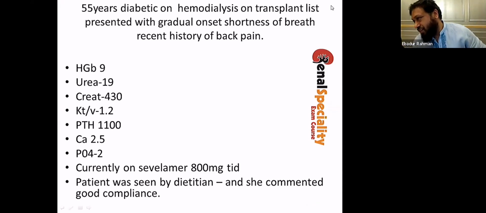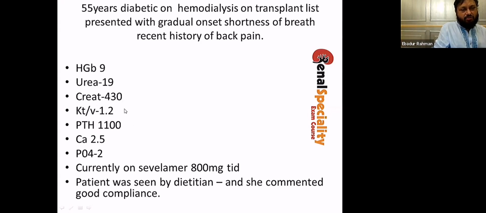So we have a 55-year-old diabetic on hemodialysis on transplant base. She's dialyzing, with a gradual onset of shortness of breath and recent history of back pain. So these are the data. You can see hemoglobin is a little bit low. The creatinine is 430, and PTH is 1100.